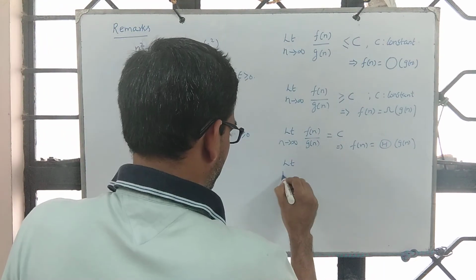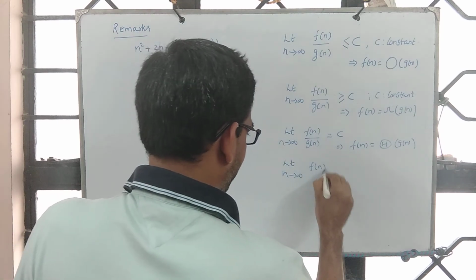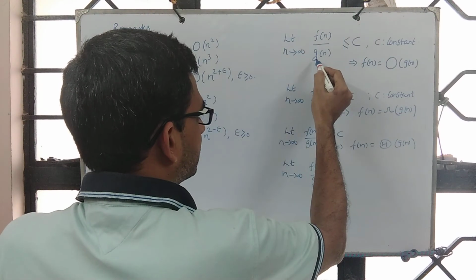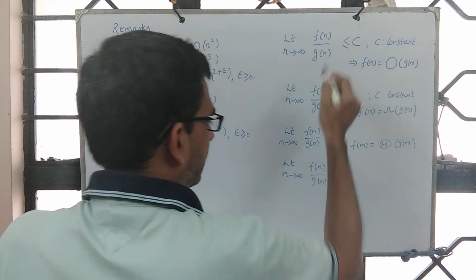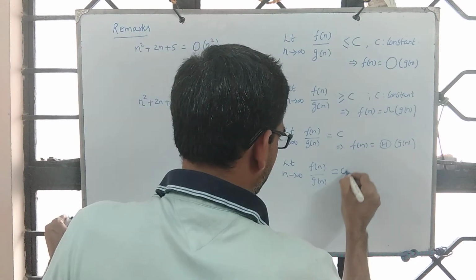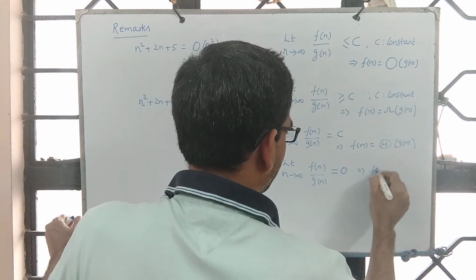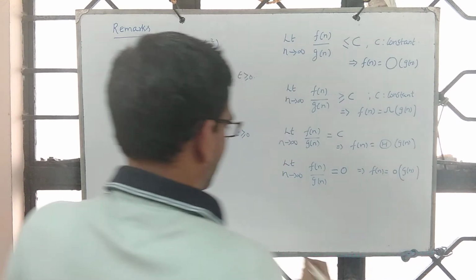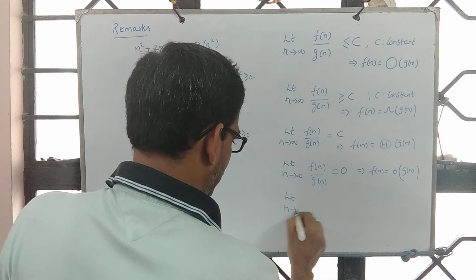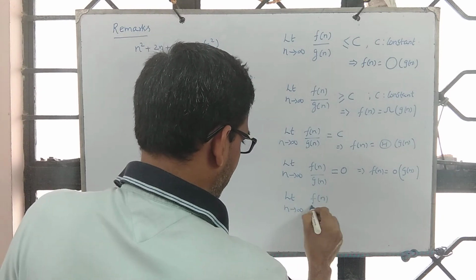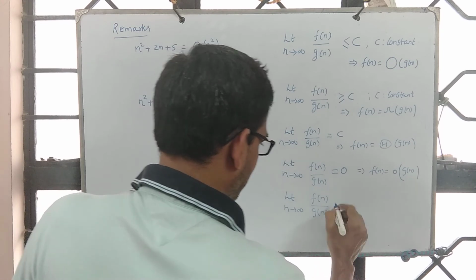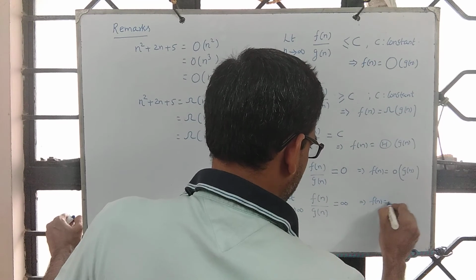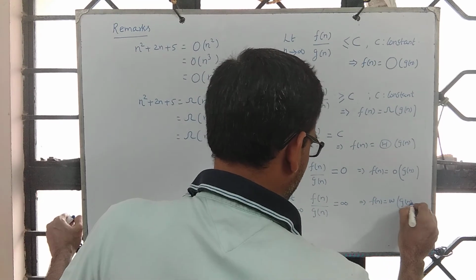So limit n tends to infinity, f of n by g of n is at most a constant. Suppose this growth is faster than this, then 1 by that larger number will be 0. So it is 0, which implies that f of n is little o of g of n. And limit n tends to infinity, when the order of growth of g of n is strictly smaller, then what do we get? We get infinity, which means f of n is little omega of g of n.